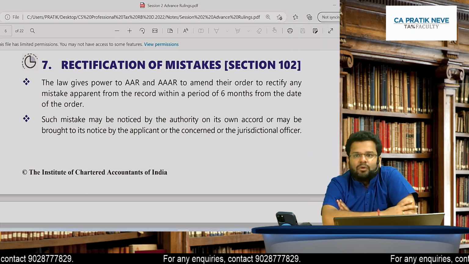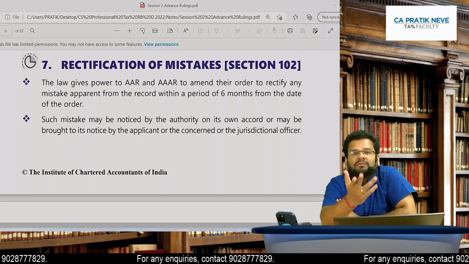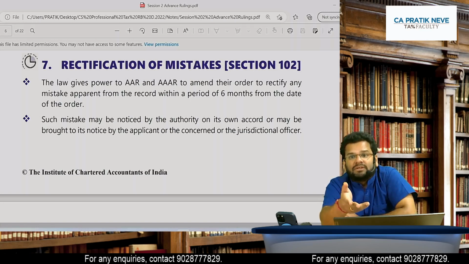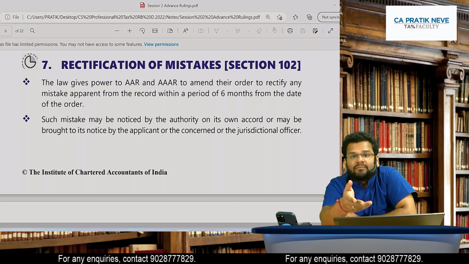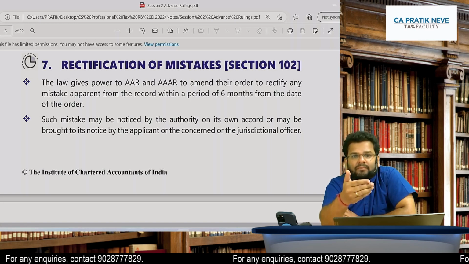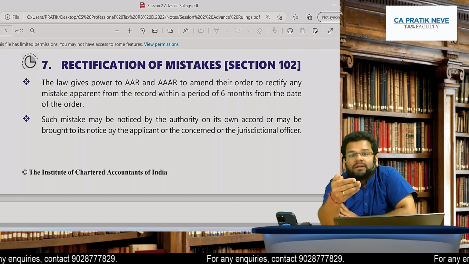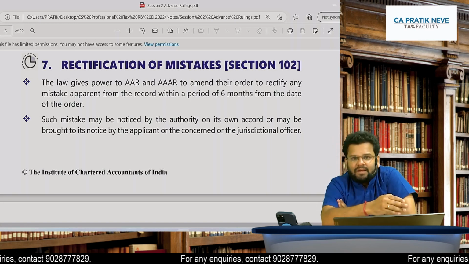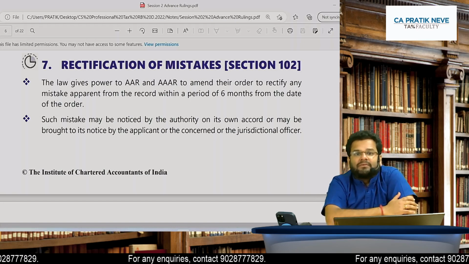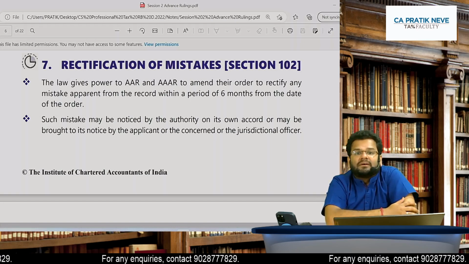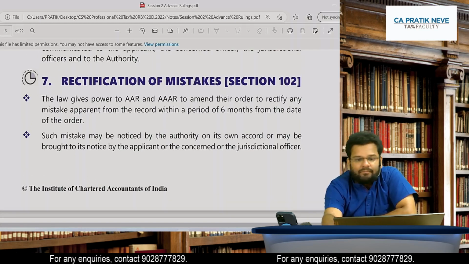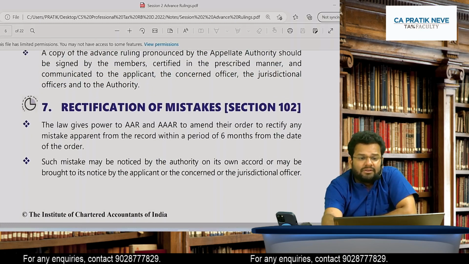So it cannot happen that they cannot give a decision. When will it happen that they cannot give a decision? If the case has come to them on which advance ruling could not be given by AAR, and now advance ruling also cannot be given by AAAR, then it will be called a question on which ruling could not be sought. I hope, Swati, I have answered your question.